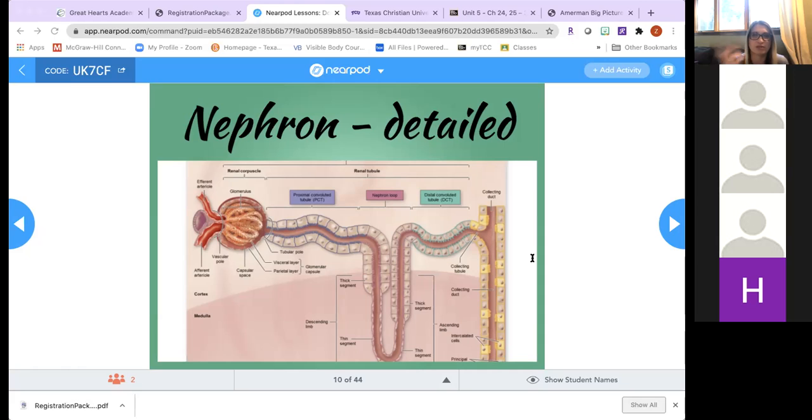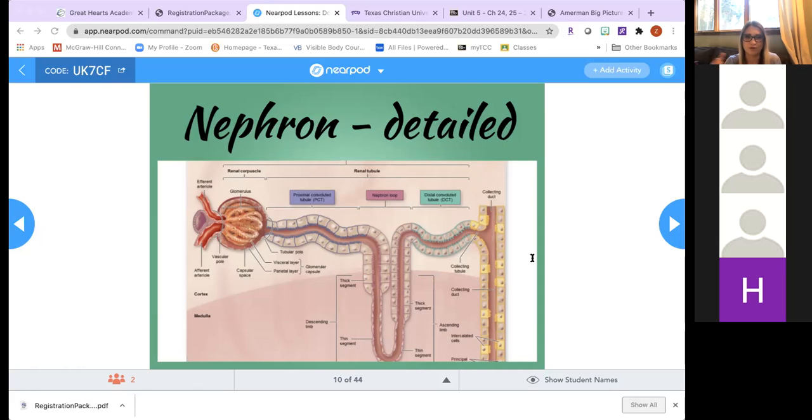So, let's look at the tubule. The tubule of the nephron is divided into three main parts. You have the proximal tubule, which is the one near the renal corpuscle. Then you have the nephron loop, which is literally a loop that descends into the renal pyramid. And then you have the distal tubule. The distal tubule is after the nephron loop, so it's distal because it's far from the renal corpuscle.